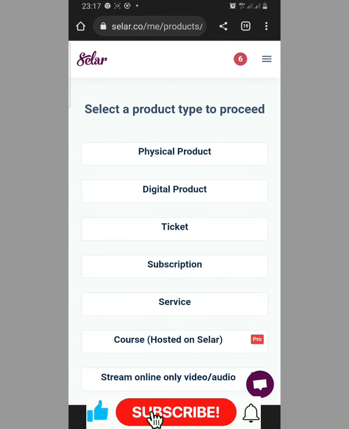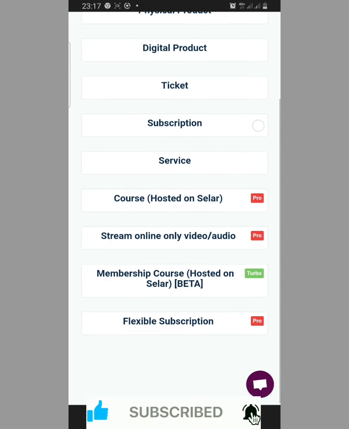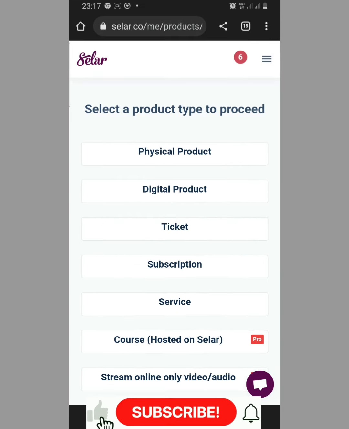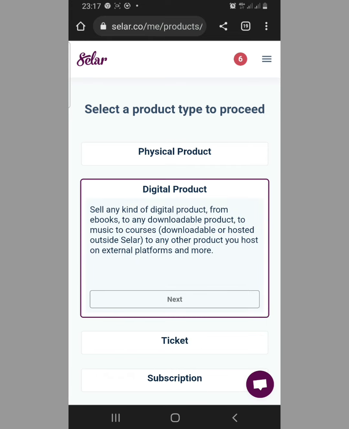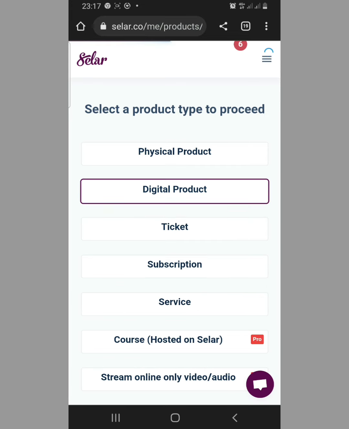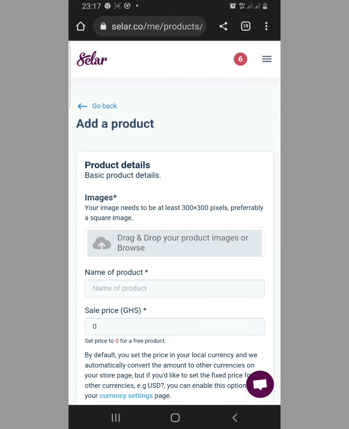So the next one is you select the product that you sell. There are different products here. So let me go for digital products. Don't worry, I will explain all these things to you later on, what I'm doing and why I am doing it this way. You now select digital products. You go to next. Don't forget that the account we are opening right now is a Ghanaian bank account.